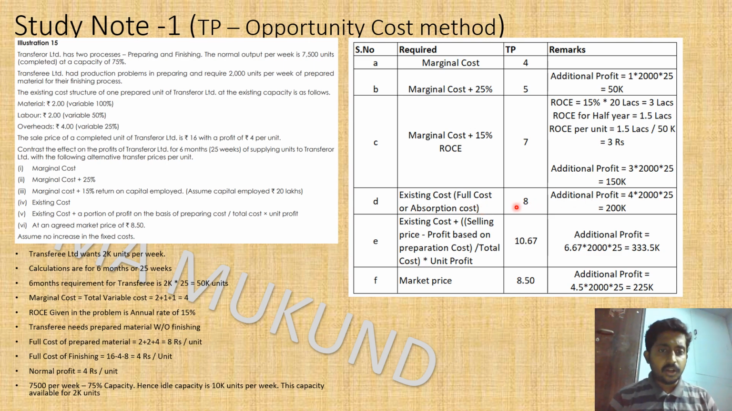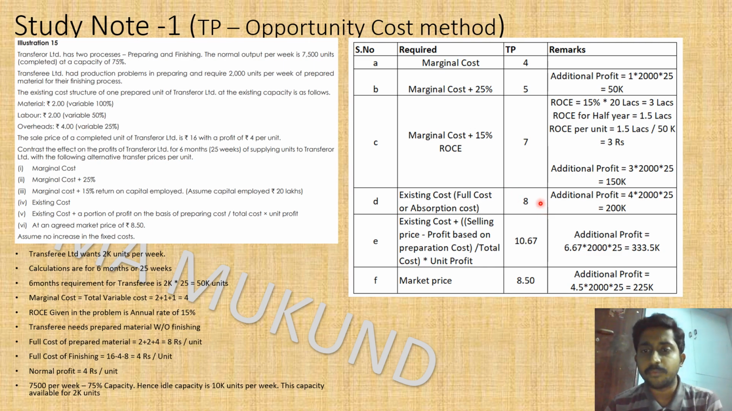So what is the full cost here? Here you already have the data, 2 plus 2 plus 4. The labor and overheads include fixed. So variable plus fixed for the preparation stage is the complete cost, which is nothing but the existing cost, or you can also call it the absorption cost. So 2 plus 2 plus 4 is nothing but 8 rupees, the existing cost.